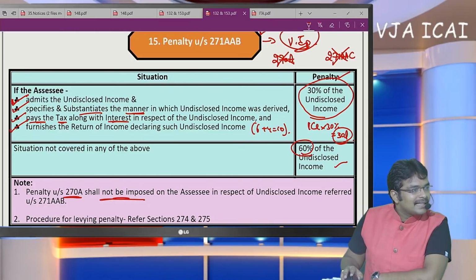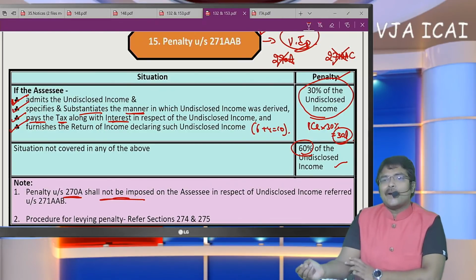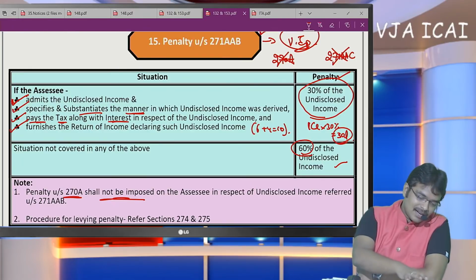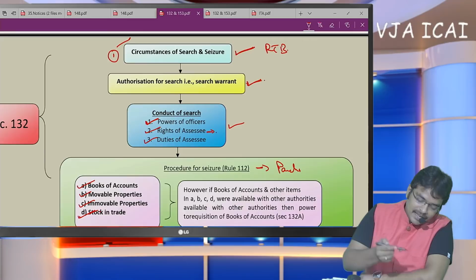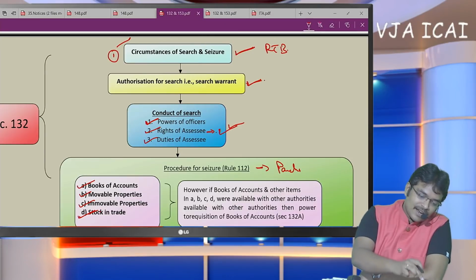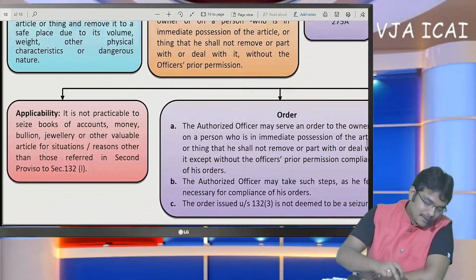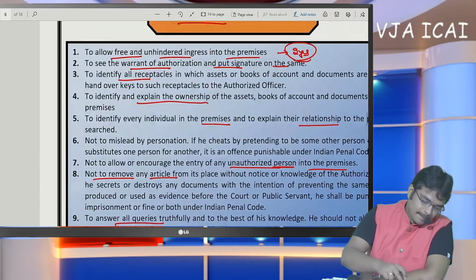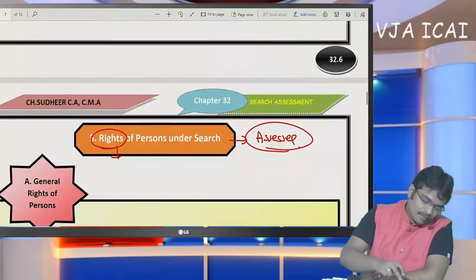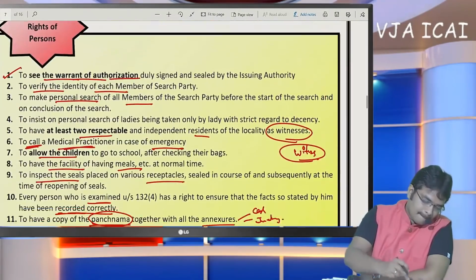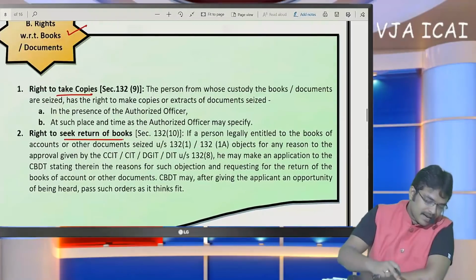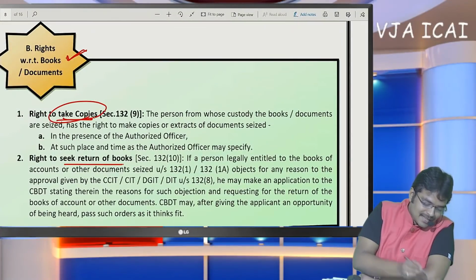And other thing that was denoted here is, documents are seized by officer. Can a copy thereof be claimed by the SC to claim a revised return? Yes, documents can be asked. SC has right. I have already discussed here the rights of the SC, including rights with respect to books of accounts. Once again, let me disclose that rights available with respect to books of accounts. He has right to take the copies.